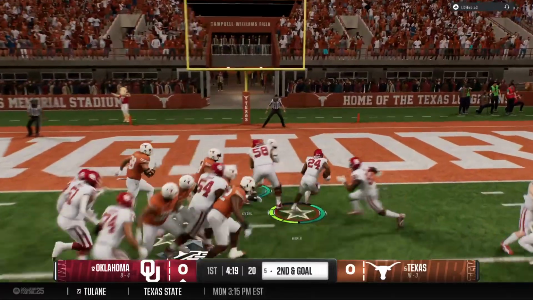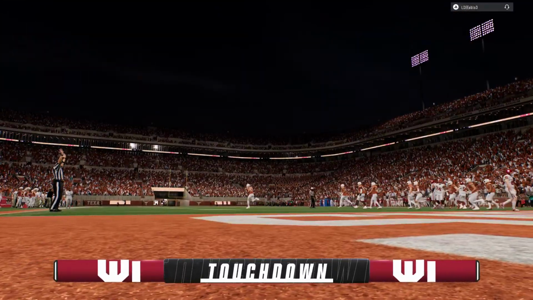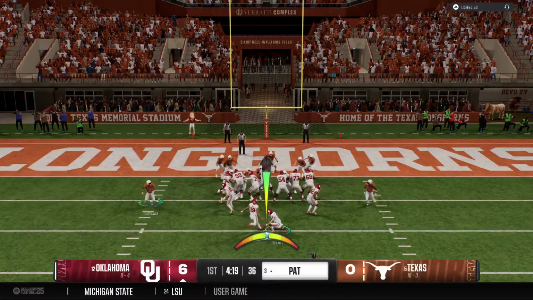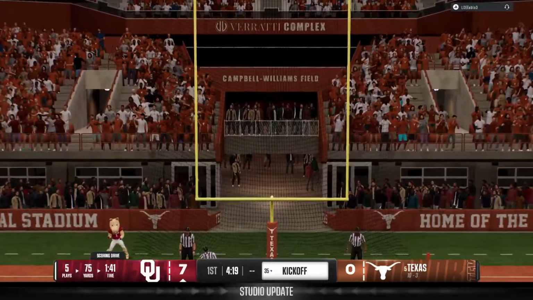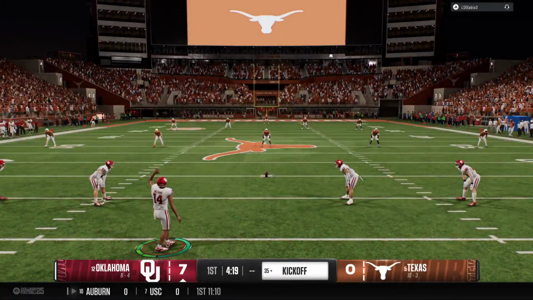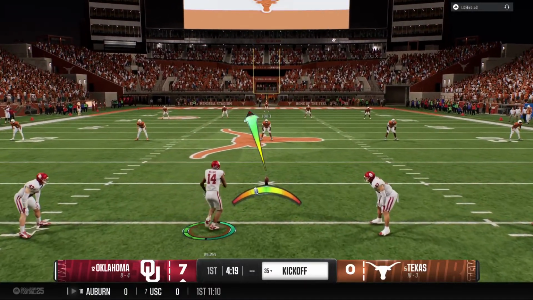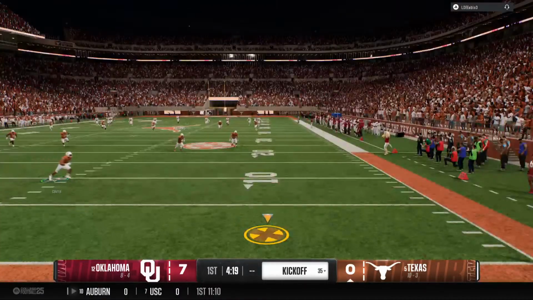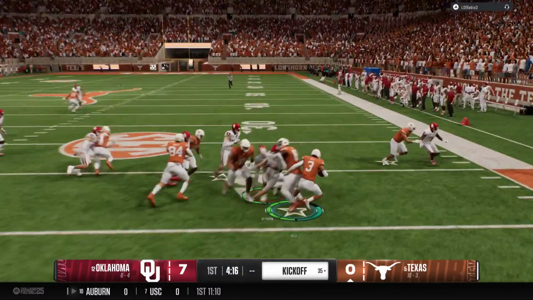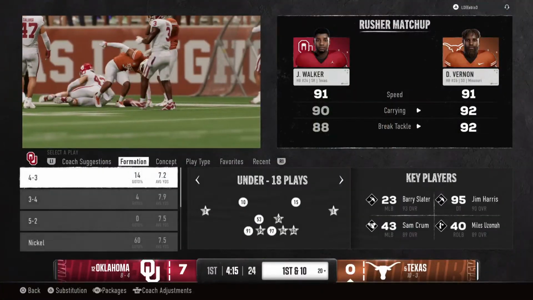Here's the handoff, testing the middle. And he powers into the end zone. Touchdown, Oklahoma. And now here comes the point after attempt. And it's 7-0 after the PAT. Kickoff team has come on the field now to send this one away. He's going to return it from near the goal line. And he's stopped at the 20, tried to make something happen, but that's good coverage there.